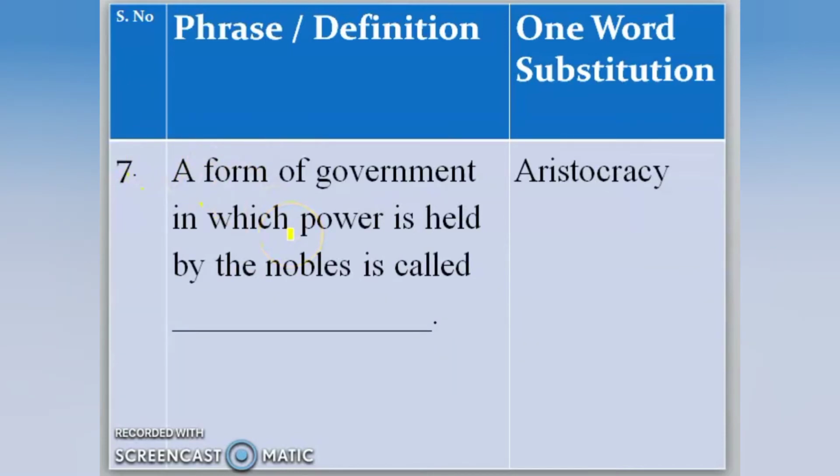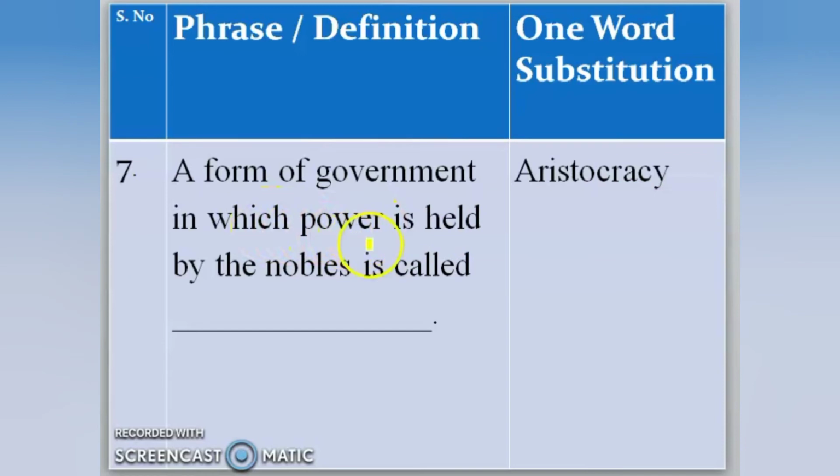So a form of government in which power is held by the nobles is called aristocracy, right? So we have the root cracy, which refers to rule, okay, or government.